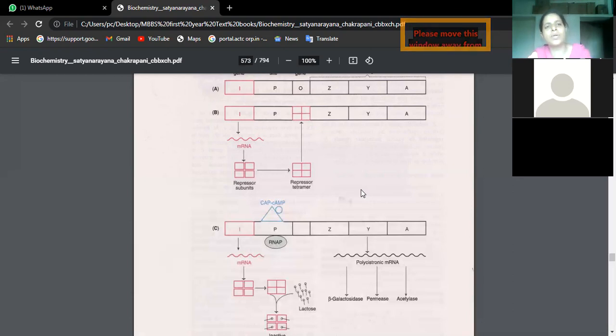CEA, carcinoembryonic antigen, which is utilized to check some cancers like breast cancer. There are many markers to diagnose cancer at a very initial stage. Serum urea and creatinine normal values will be given on your cover page. Last page of your book you can check. Allopurinol, I told you, the conversion of hypoxanthine to xanthine and xanthine to uric acid is prevented by allopurinol. So in order to treat gout, we make use of allopurinol.